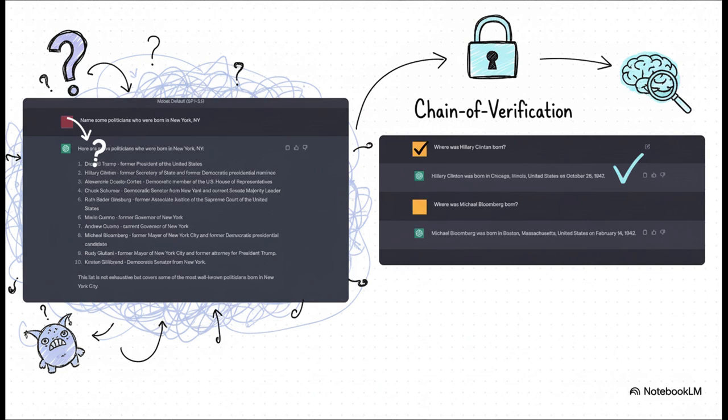Now, this is where it gets really interesting. Check this out. On the left, the model is generating a list and confidently claims Hillary Clinton was born in New York. Totally wrong. But then on the right, you ask it a direct, simple question. Where was Hillary Clinton born? And it nails it. Chicago. This is a huge clue, right? It suggests the correct information is in there somewhere, but the model struggles to access it reliably during more complex tasks.